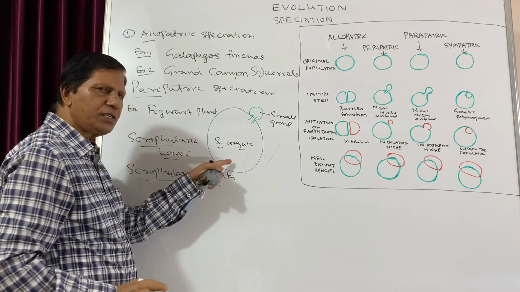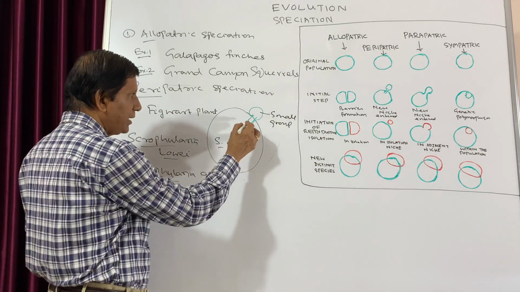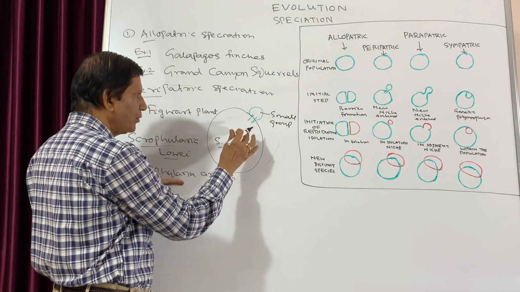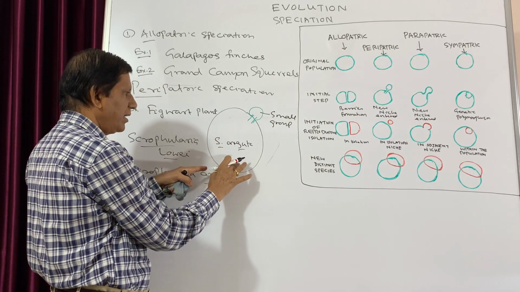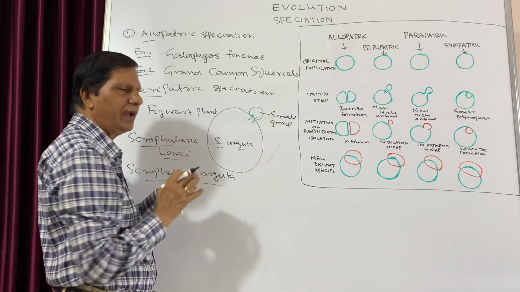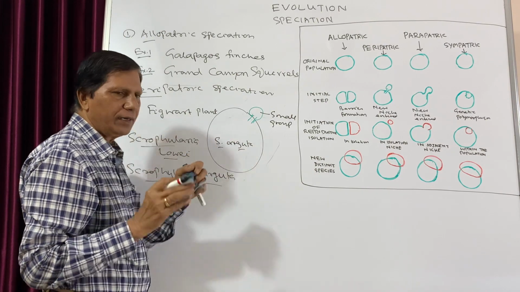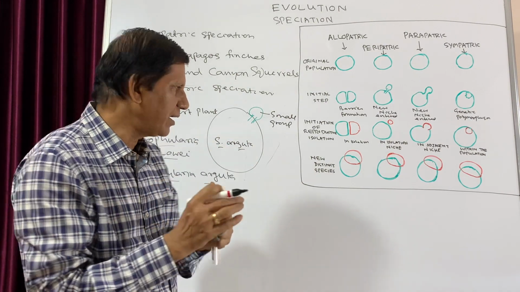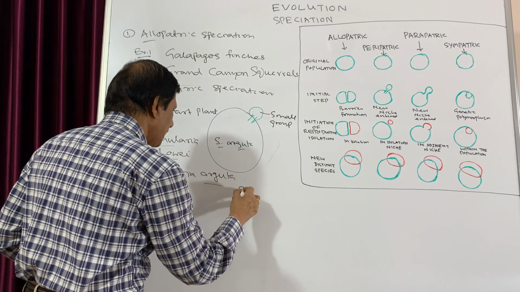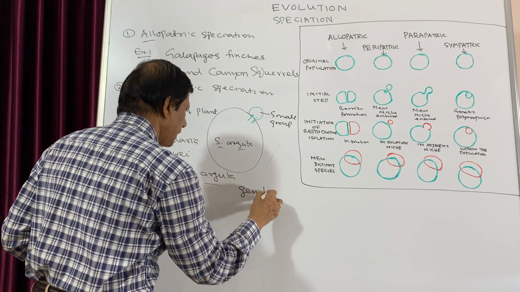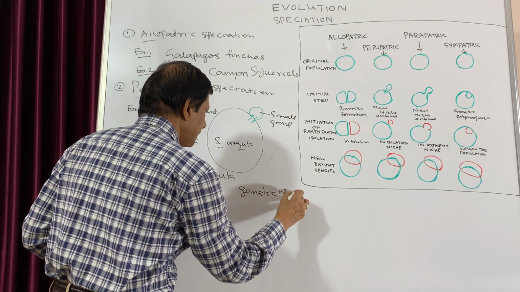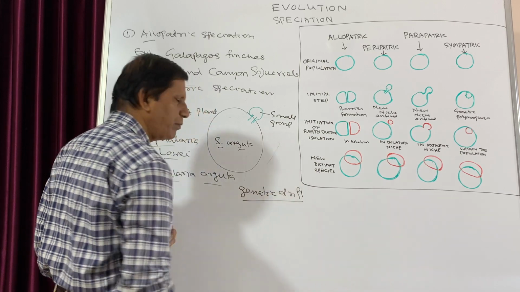Now from this geographical area, a small population moved ahead as a small group, and when a small group is there, easily the genetic drift acts on them, because genetic drift acts only on small populations.